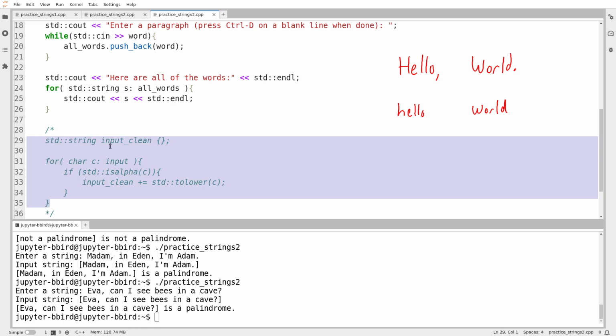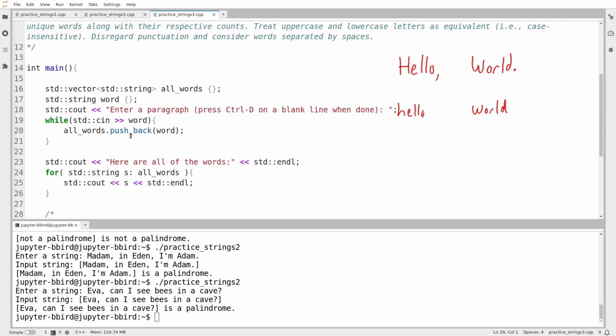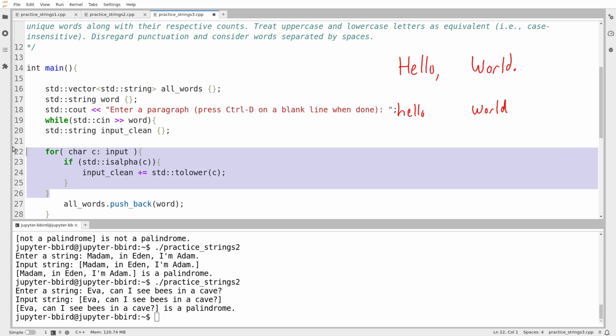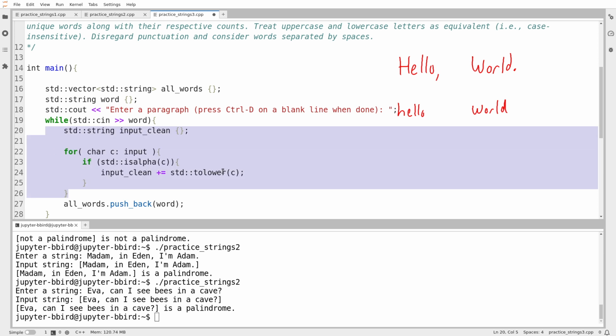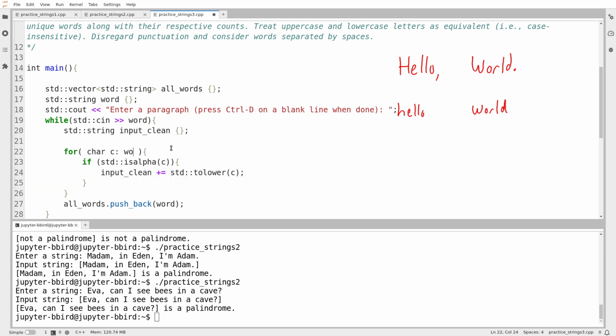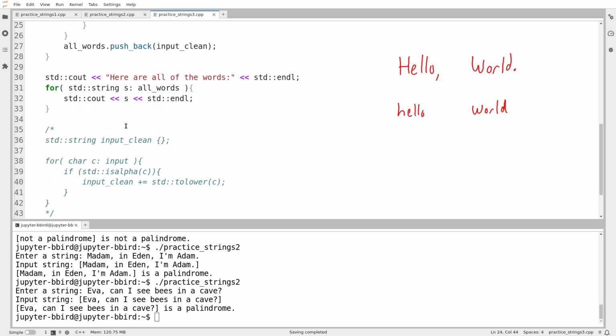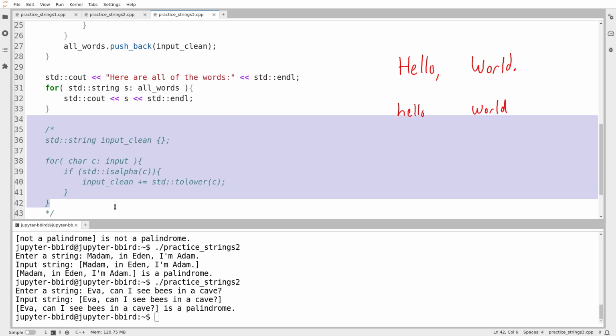And so I'll just copy this code I already brought in. I'm choosing to do that before I put the string in the vector of all words. I'm going to do it here. And so I'll do for each character C in the word. And then I push into all words the clean version of the string, with all the punctuation removed and the uppercase letters converted to lowercase.